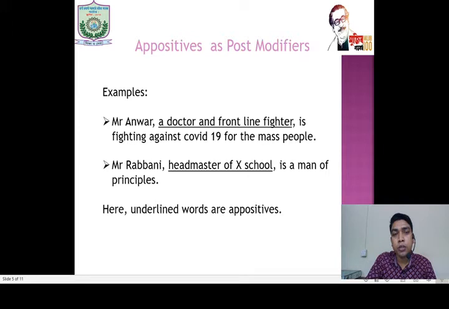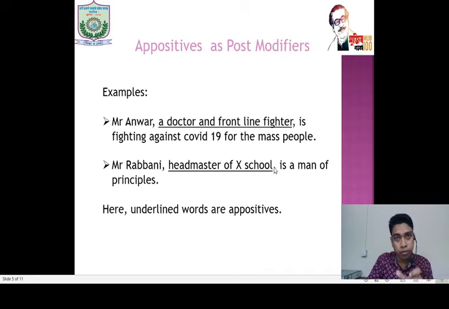If an appositive is within the sentence, then we put a comma at the start and the end of the appositive.